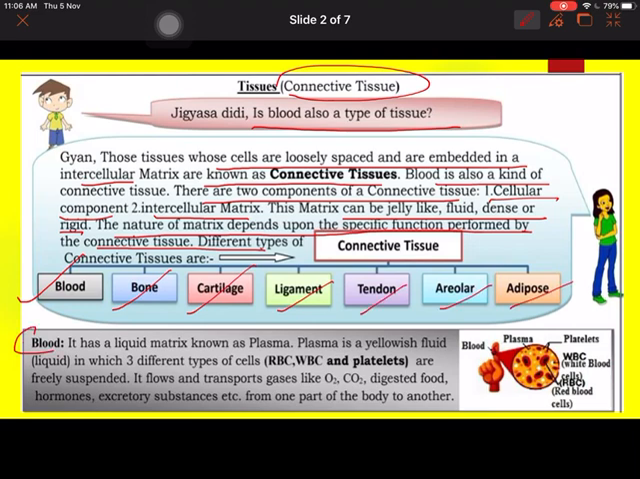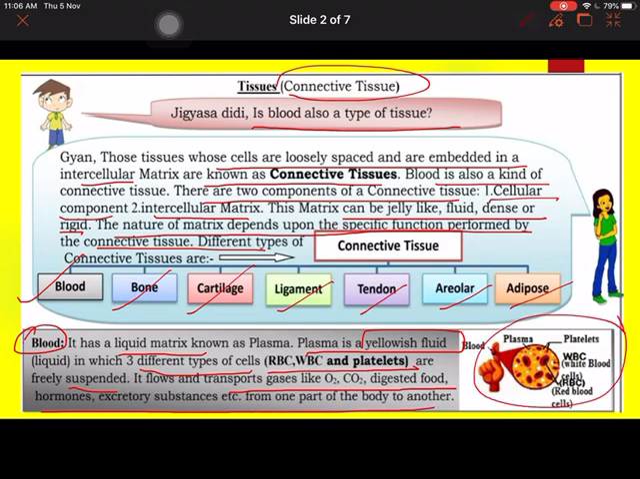Firstly, when we talk of blood, it has a liquid matrix which is known as plasma, yellowish in color, having three different types of cells: RBC, WBC and platelets, which are freely suspended and transport gases like oxygen, carbon dioxide, digested food, hormones, excretory substances, etc. You can see from the picture also.